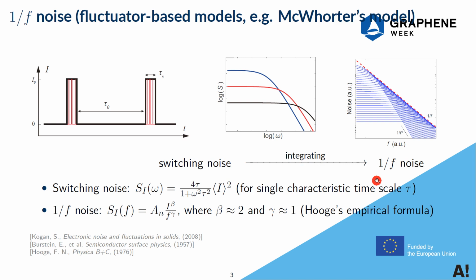Just in case you're not familiar with 1/f noise, according to fluctuator-based models, 1/f noise can be viewed as an integration of switching noise over different fluctuators, and can be described by this empirical relation where the exponent gamma is roughly 1.